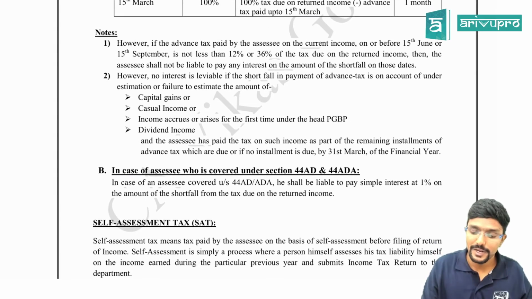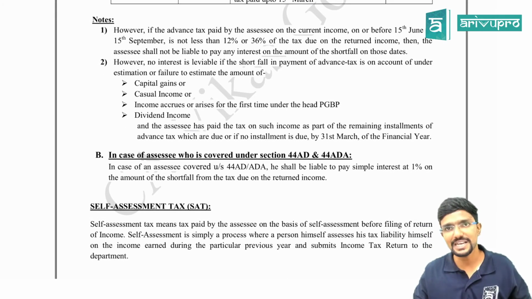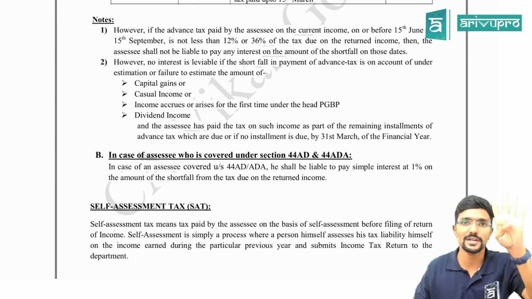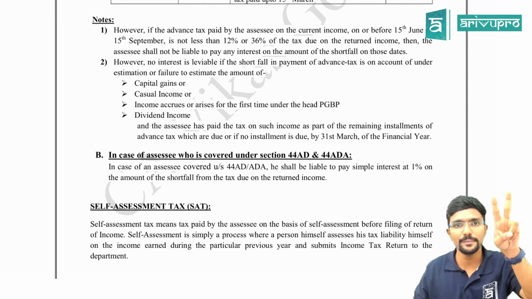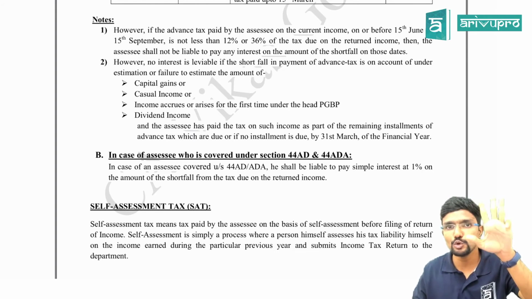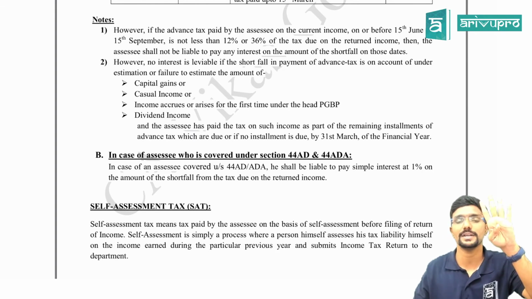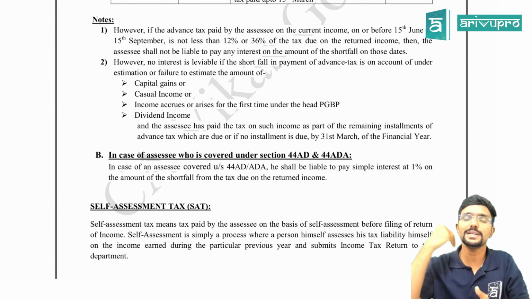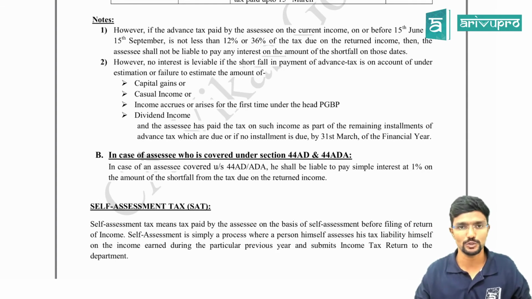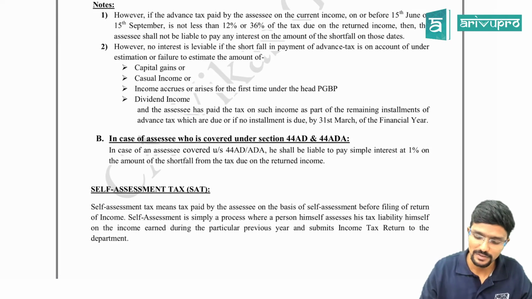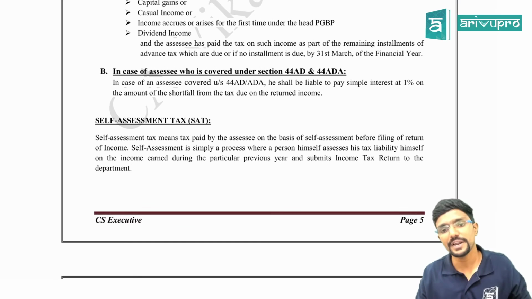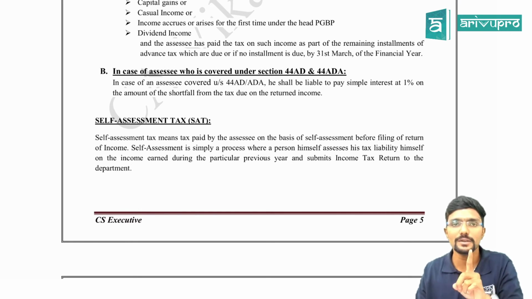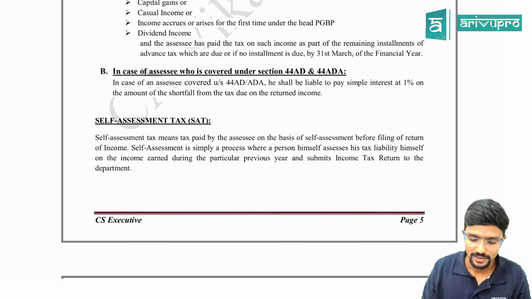Clear? And interest under section 234C will not be charged if there is any underestimation of income due to 4 incomes. So what are those? Casual income, capital gains, and any new business income or professional income or dividend income. But you should make sure that once you get this income, when you are paying the next installment, you pay on that also, including that. Clear? And for 44AD and 44ADA people, the interest will be charged under section 234C only for 1 month at 1%. Clear?